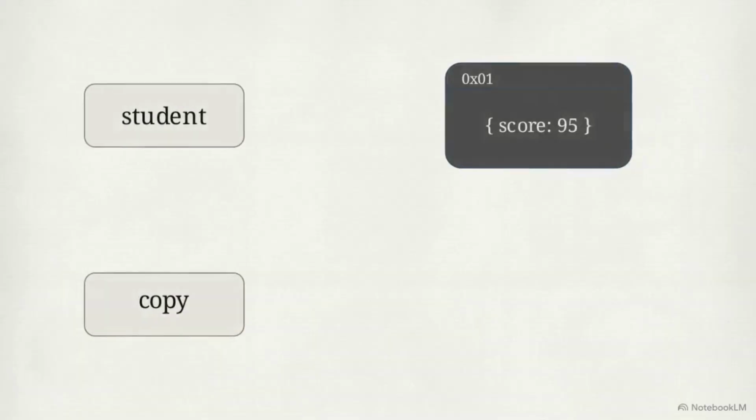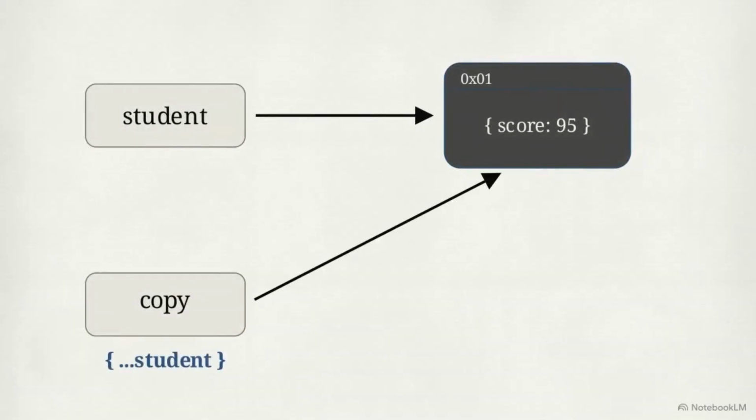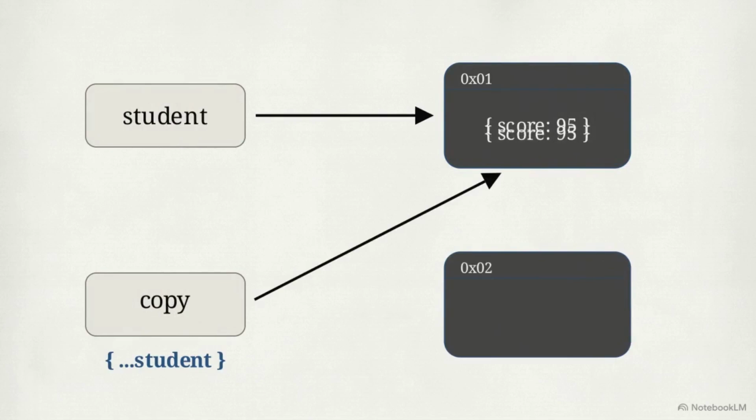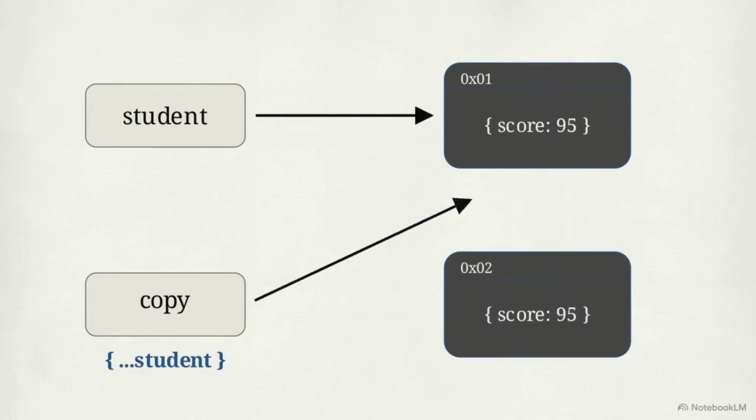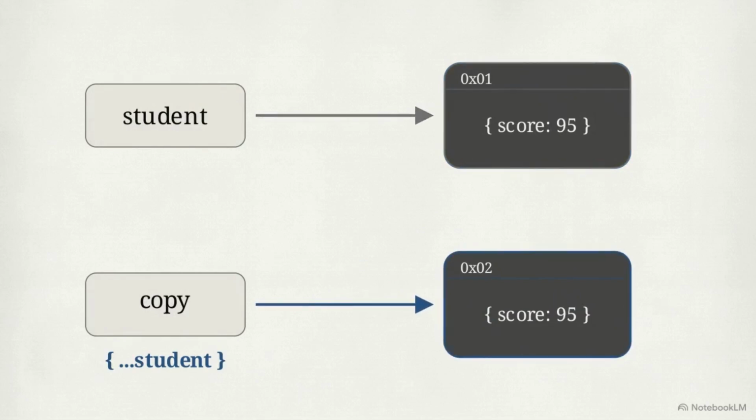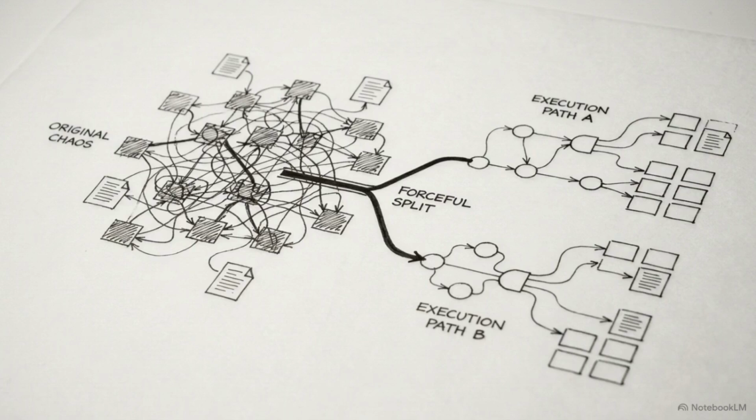To decouple the memory, engineers use the spread operator. By spreading the original object into a new structure, the copy pointer instantly detaches from the shared space and connects to a brand new memory address. The spread syntax explicitly forces the engine to allocate a distinct, independent block of memory, duplicating the data safely.